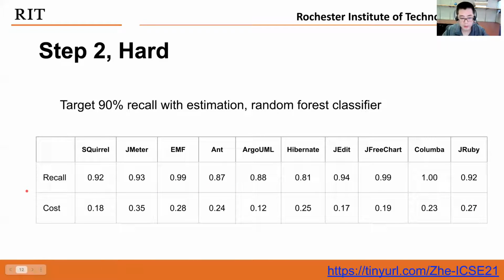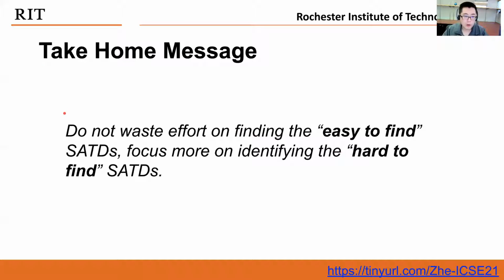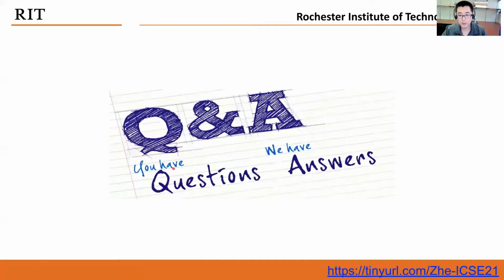However, 20% cost is still a very large amount of human labor, right? So there is still room to improve. So overall, our take-home message is that for future research on identifying SATDs, we should focus more on identifying the hard-to-find ones, and that means we should filter out these easy-to-find SATDs first, and then try to improve the performance on the hard-to-find ones. Okay, thank you. Any questions?